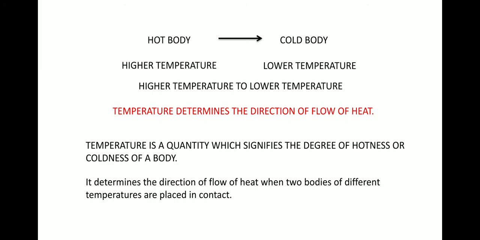So when two bodies are placed together in contact, the temperature will decide from which body the heat is going to get transferred. If the body is hot, the temperature is higher, and if the body is cold, the temperature is lower, and always the heat is transferred from the higher temperature to lower temperature.